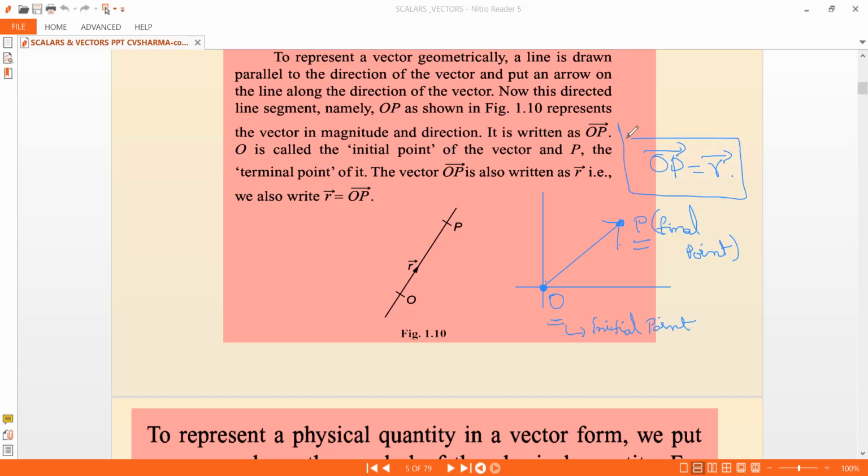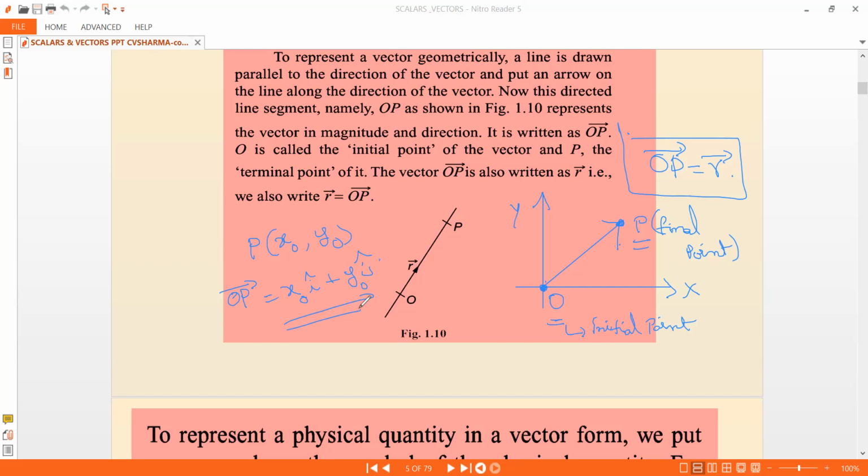This is how we write. But what is this P? P is a point which, if I consider two dimensions, this is X and Y, will have some coordinates like X0, Y0. And now this OP bar is nothing but X0 I cap plus Y0 J cap. So that's it. This is how you represent the vector. I'll explain what this I cap and J cap are. I cap is the unit movement in the X direction, and J cap is the one unit movement in the Y direction.